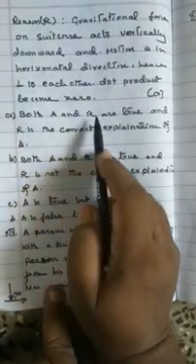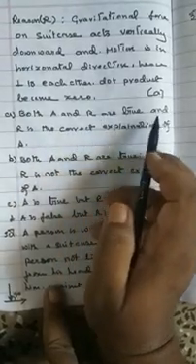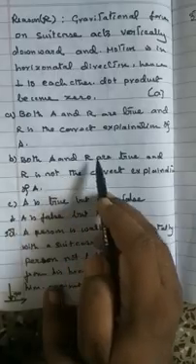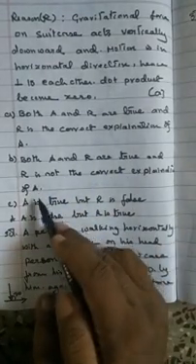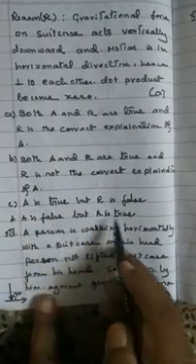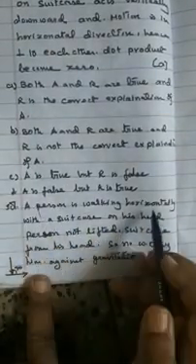So both A and R are true, and R is the correct explanation of A. Options: both true and R is not the correct explanation; A is true, R is false; A is false, R is true. Which one is correct?